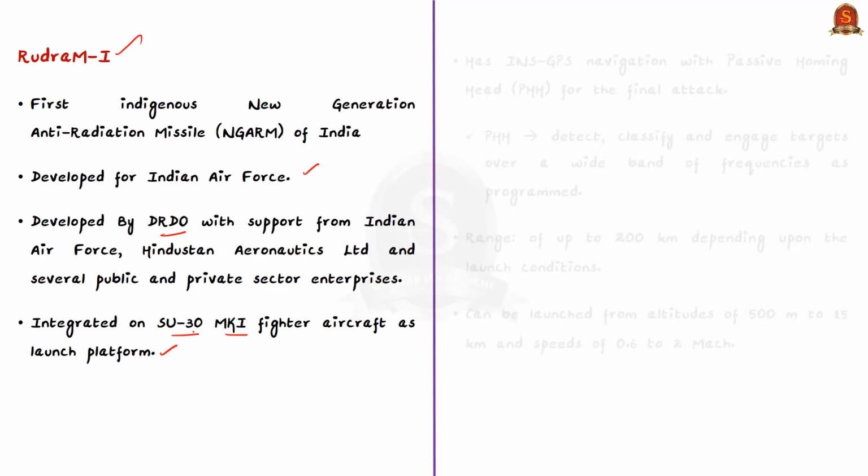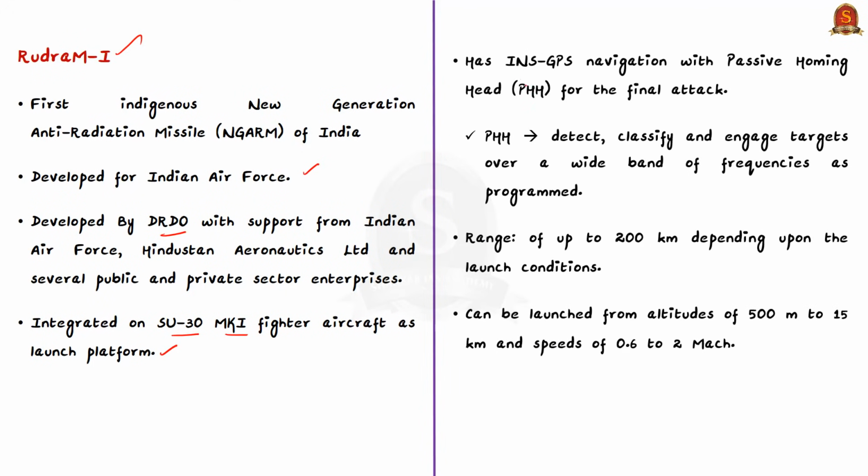See, this missile has a capability of varying ranges based on the launch conditions. It has INS GPS navigation with passive homing head for the final attack, and it can hit the radiation target with pinpoint accuracy. See, the passive homing head, which we just saw, can detect, classify and engage targets over a wide band of frequencies as programmed. So this missile is a potent weapon for Indian Air Force for the suppression of enemy air defense effectively from large standoff ranges. So with this, India has established its indigenous capability to develop air-launched anti-radiation missiles for neutralizing the enemy radars, communication sites and other radio frequency emitting targets.